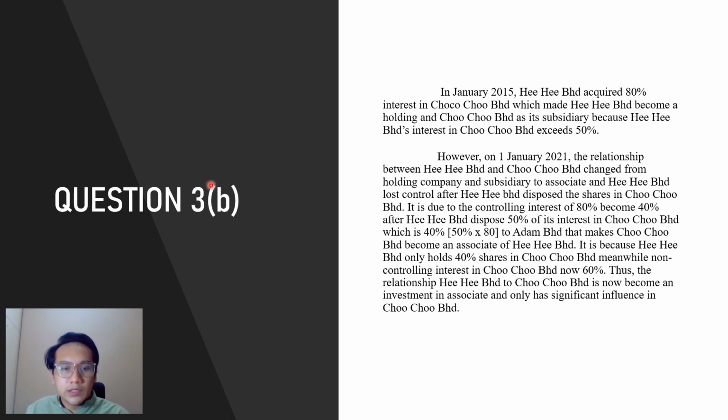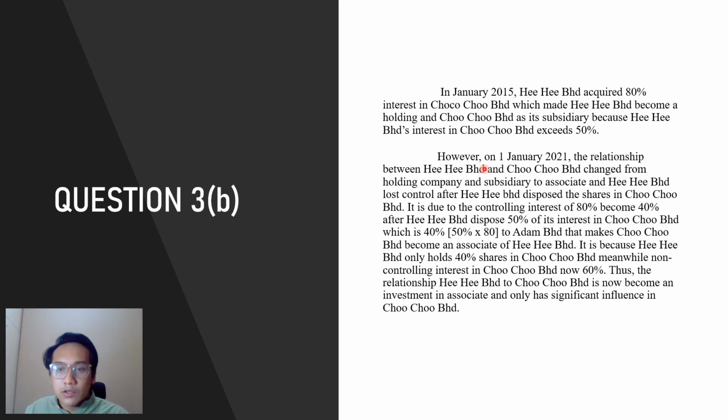For question 3B, the question asks about the relationship between Hihi and Cucu after the disposal of 50%. In January 2015, Hihi acquired 80% in Cucu, which made Hihi the holding company and Cucu its subsidiary, because Hihi holds more than 50%.